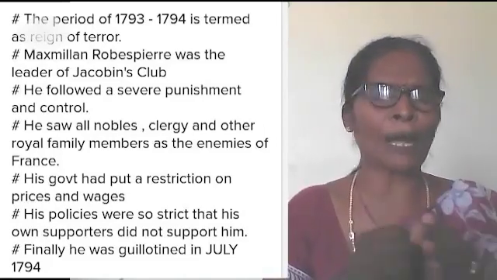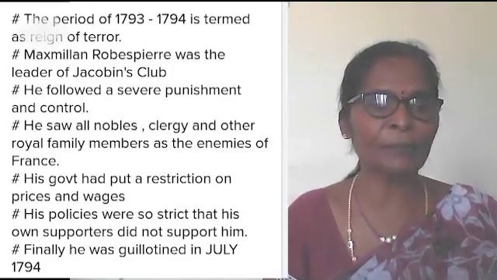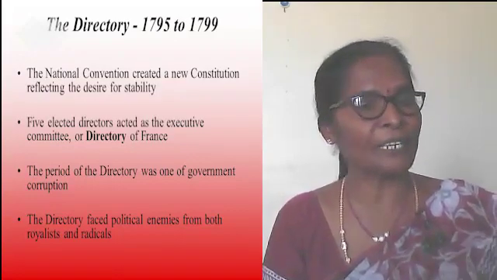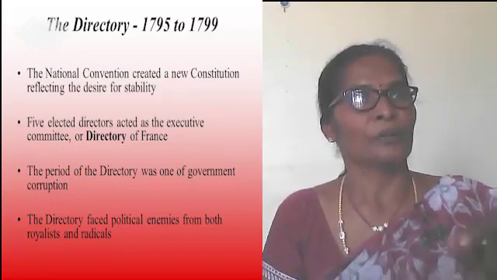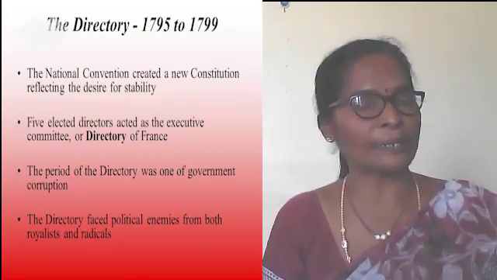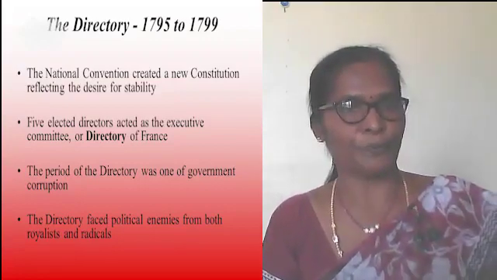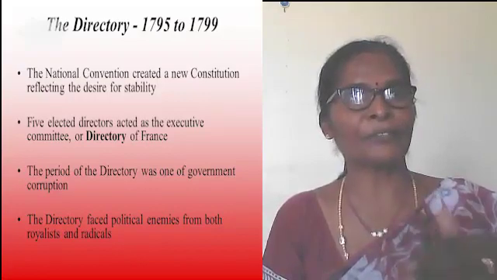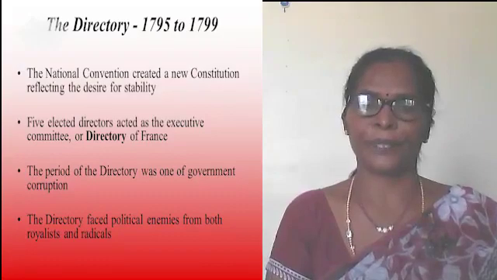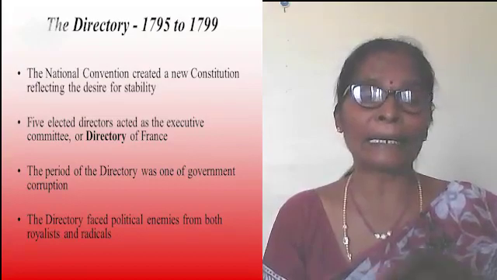Due to these hard policies of Robespierre, even his own supporters left him at the end. He was finally convicted by the court. Found by the court to be a guilty person, he was also guillotined in July 1794. So, with the death of Robespierre, the Jacobin government ended. Now, French society was ruled by the Directory.